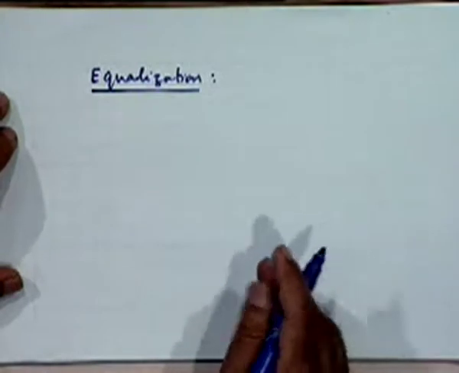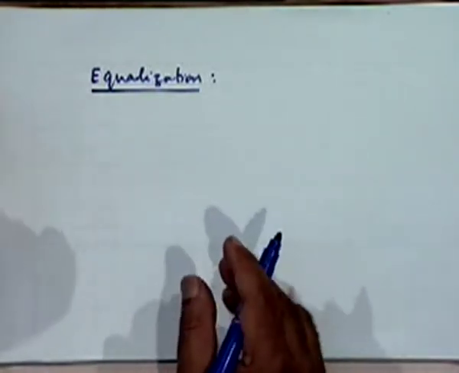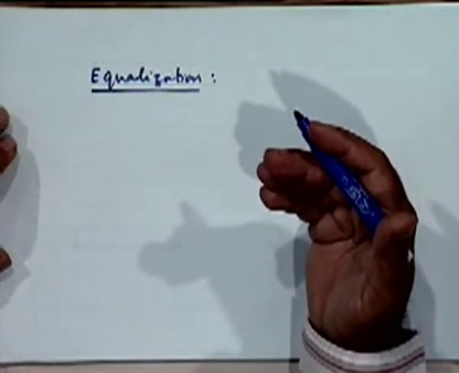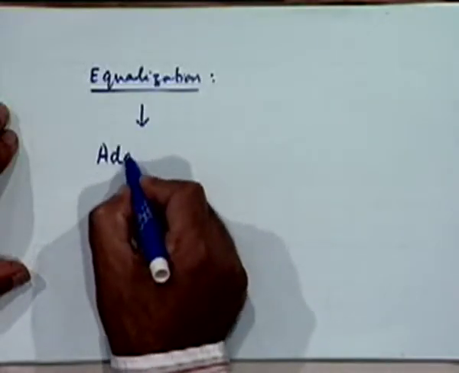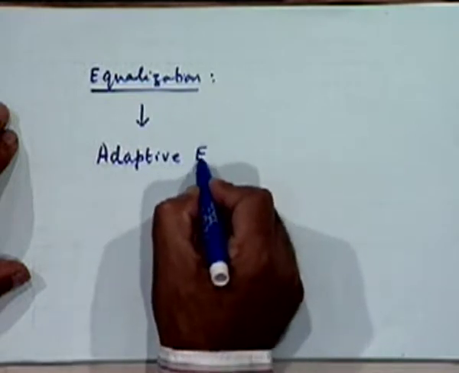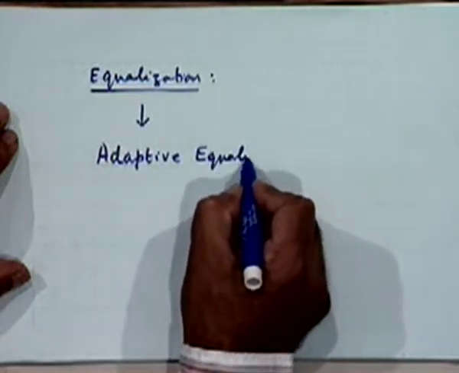which takes care of the fact that it can compensate for departures of the channel transfer function from what you might have assumed, provided you know what those departures may be. If you don't know what they are, then you have to take recourse to first learning about these departures and then taking care of them, and that process is adaptive equalization.